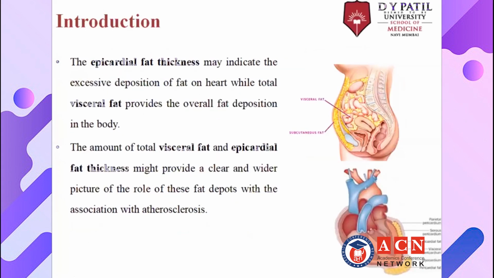Here you can see that this is the visceral fat. When the thickness of the visceral fat increases, it will distribute all over the body. It means it is not present at one place, it is distributed in different parts of the body. Whereas the epicardial fat, you will find only in the heart, on the surface of the heart. So when there is an increase in the thickness of the epicardial fat, it is distributed on the surface of the heart only. It won't be distributed to other places. And if the thickness is increased, then different problems will occur in the heart, which will cause CAD. This we will see in the next slide.